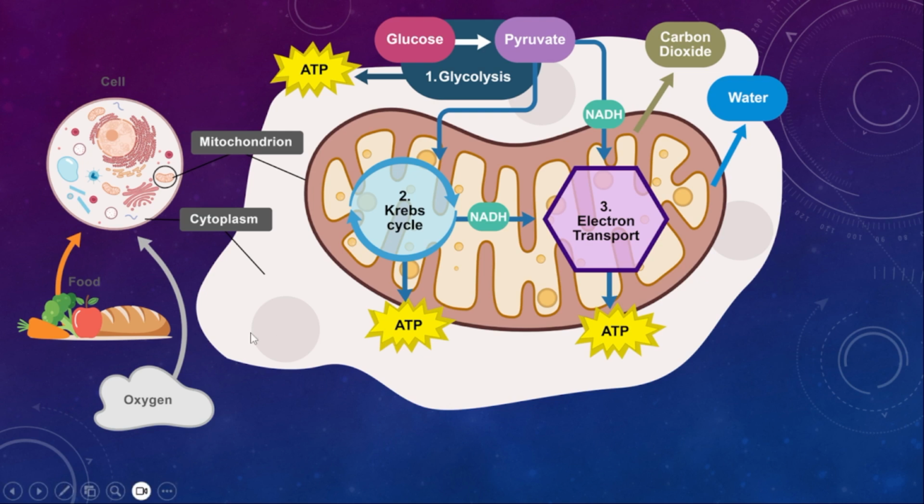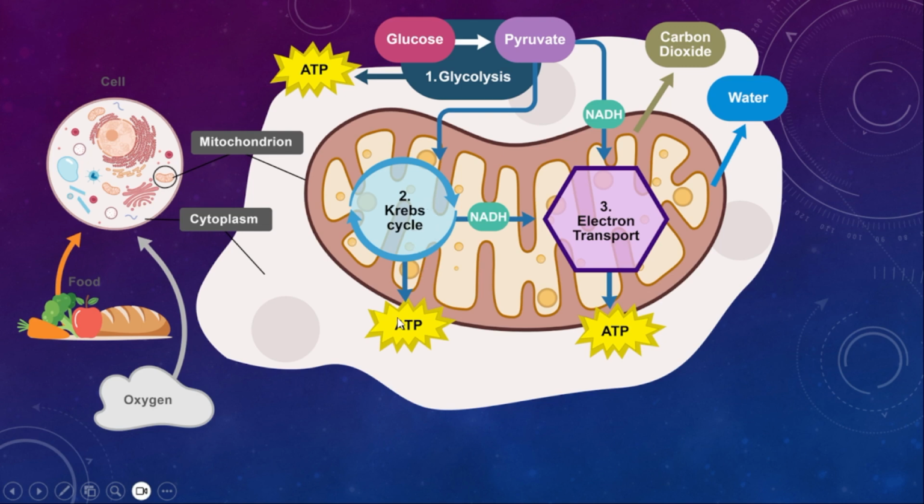This is the overall structure I wanted to show you. When a cell or any organism is getting enough food and oxygen, in the cytoplasm and then in mitochondria, they will be responsible for the process of respiration. First glucose will undergo glycolysis, the first process, which takes place in cytoplasm, and then it forms pyruvate which will undergo the Krebs cycle.